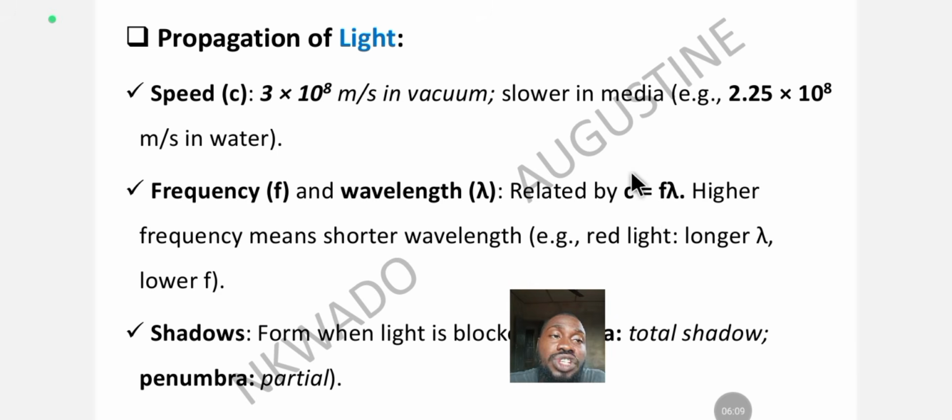In case you want to use this formula to solve, where you have speed of light, frequency, and wavelength as your parameters, depending on what you are given. If you are given speed of light and frequency, and you are told to look for wavelength, what do you do? You make wavelength, which is lambda, the subject of the formula, and solve. You get your answer.